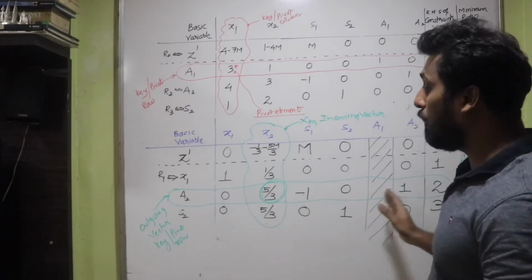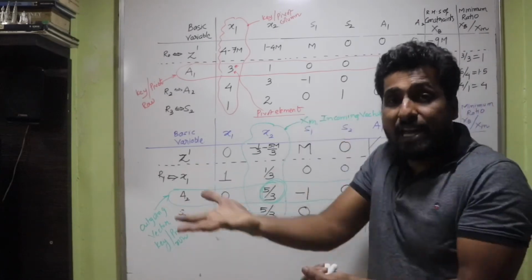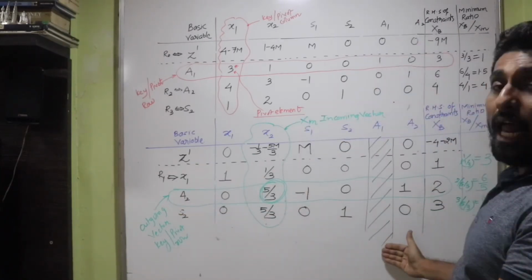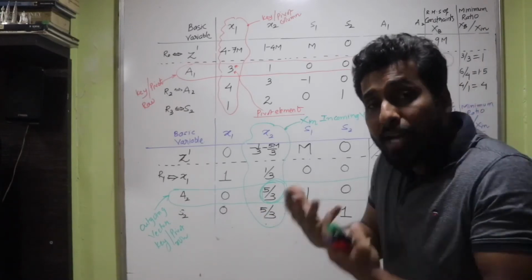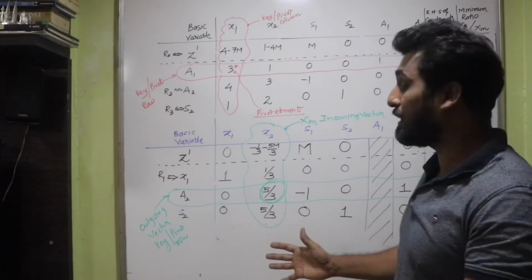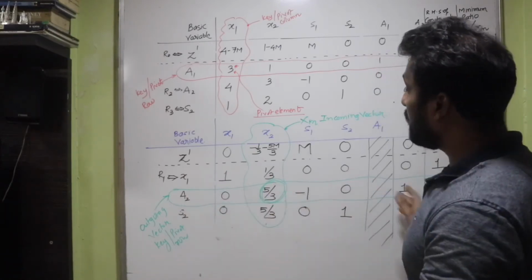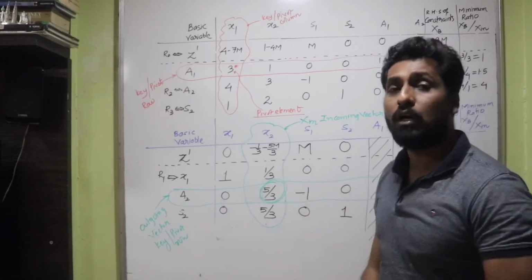And have you observed A2 is going to be leaving the simplex table. So already A1 left the table, so we did not do any calculations for A1. A2 is also going to leave the table, isn't it? So A2 calculations will also be ignored from the next simplex table onwards. So A2 leaves and who enters? X2 enters. So X1 and X2 have entered into the simplex table.